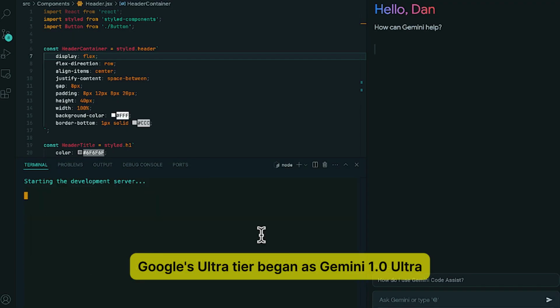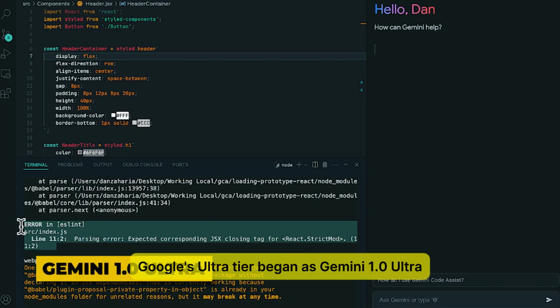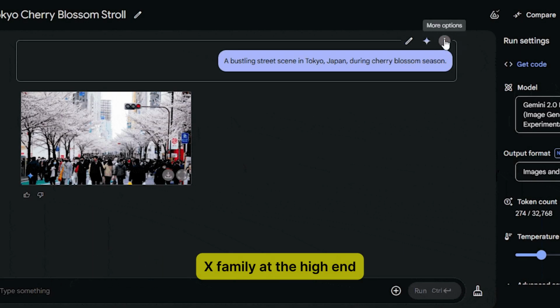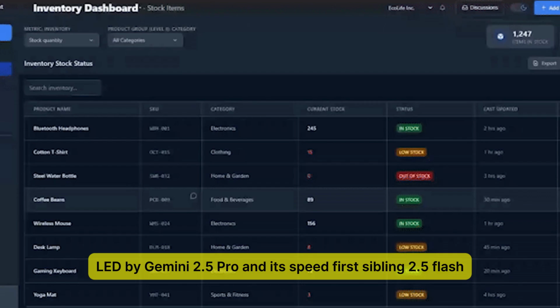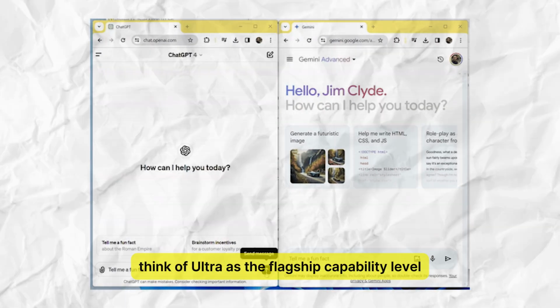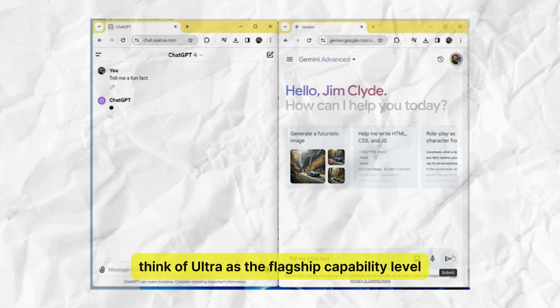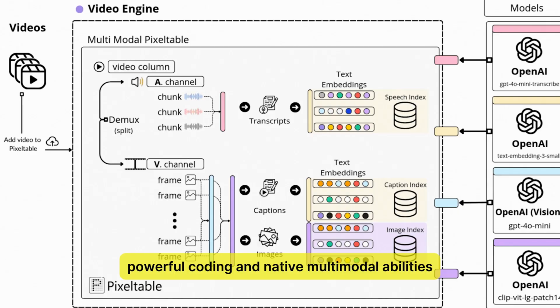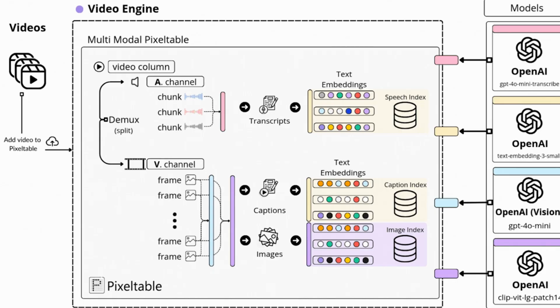Google's Ultra tier began as Gemini 1.0 Ultra and has evolved into the Gemini 2.x family at the high end, led by Gemini 2.5 Pro and its speed-first sibling 2.5 Flash. Think of Ultra as the flagship capability level. Massive context windows, powerful coding, and native multimodal abilities.